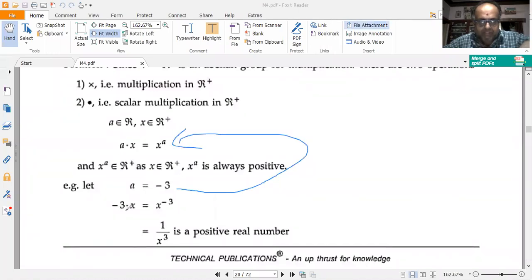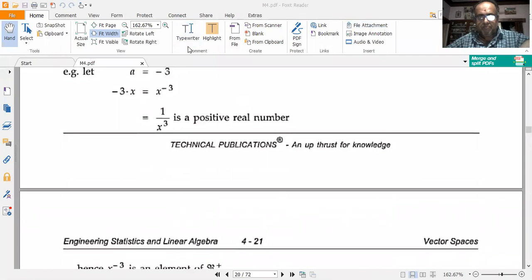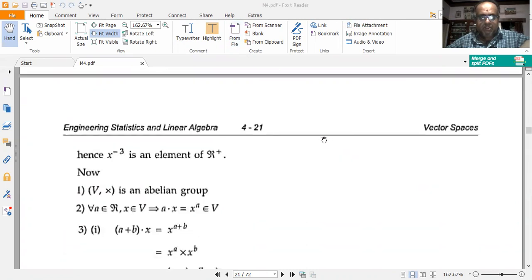So I get minus 3 into X is equal to X to the power of minus 3, or I get 1 by X cubed. 1 by X cubed is a positive real number. So therefore, X to the power of minus 3 is also an element of R plus.